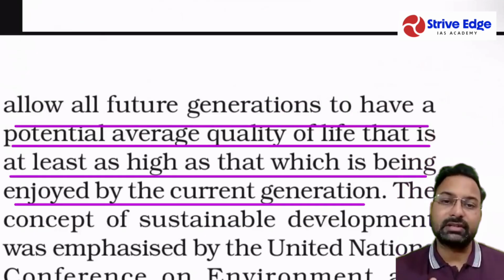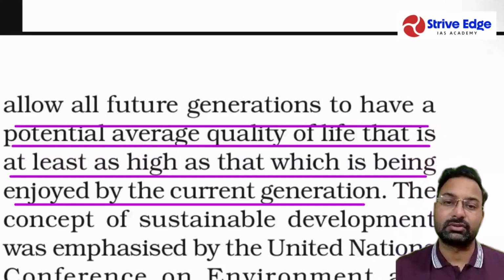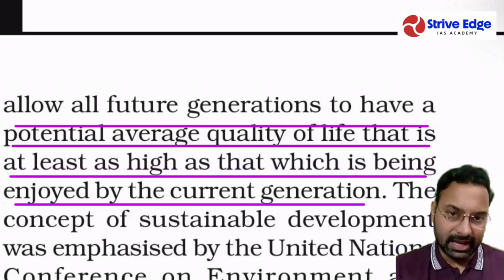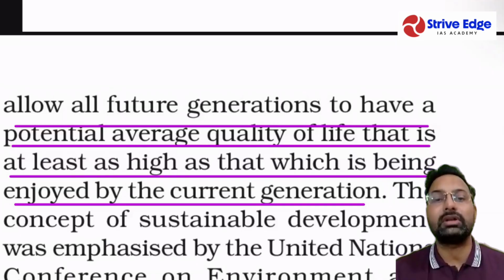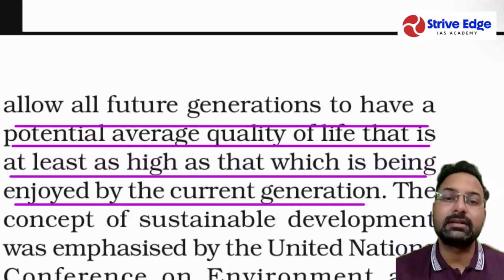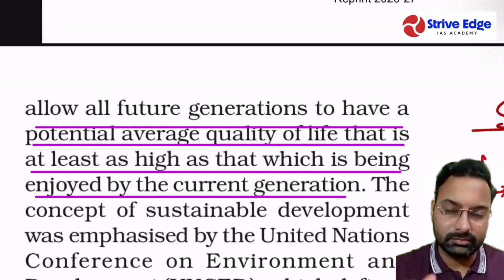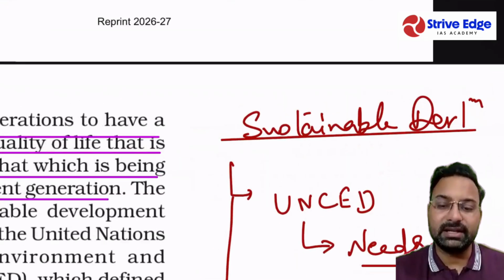So sustainable development is development that will allow all future generations to have a potential average quality of life that is at least as good as that which is being enjoyed by the current generation. Whatever quality of life is being enjoyed by the current generation, the future generation should be able to have at least the same level, if not greater. It should not go in the negative direction. So this is what sustainable development is.